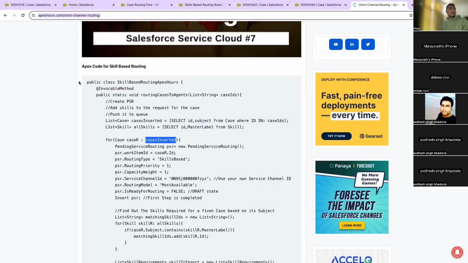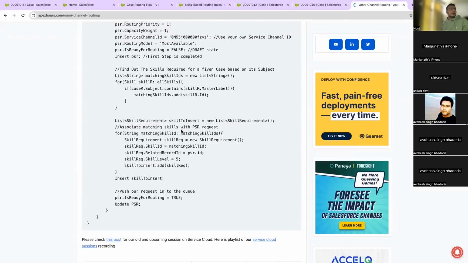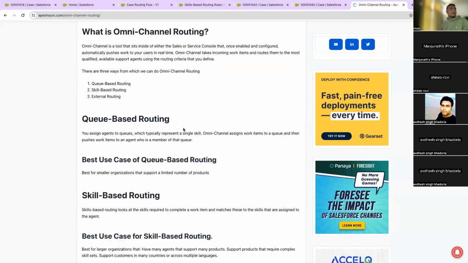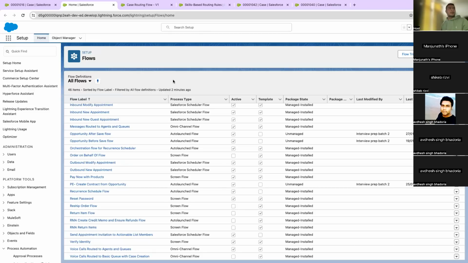This is the Apex class by which they are doing all the routing. I want you guys to explore it and see if this makes sense to you. And if not, there are other videos where people have done this skill-based routing via Apex code. You guys can figure it out. It is not a difficult thing.